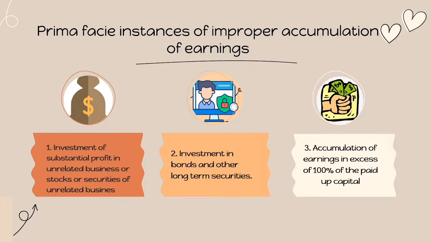In order to determine whether profits are accumulated for the reasonable needs of the business, as to avoid the imposition of the improperly accumulated earnings tax, the controlling intention of the taxpayer is that which is manifested at the time of the accumulation, not subsequently declared intentions which are merely the product of afterthought.